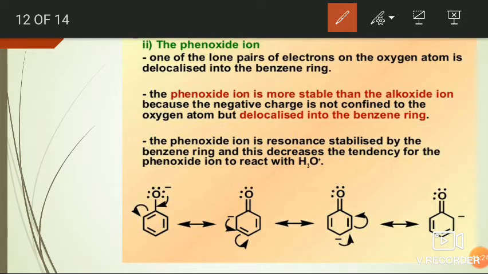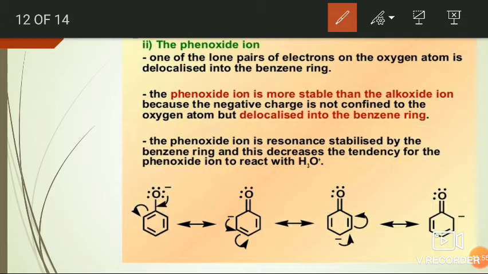If you observe the phenoxide ion, phenol donates H plus to water, then it forms phenoxide ion. Here, the phenoxide ion is more stable due to the delocalization of the lone pair of electrons, or the delocalization of the negative charge of the oxygen atom into the benzene ring.